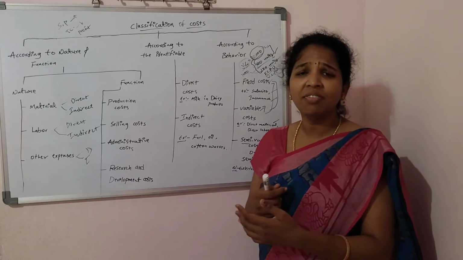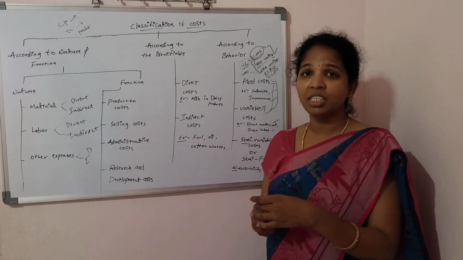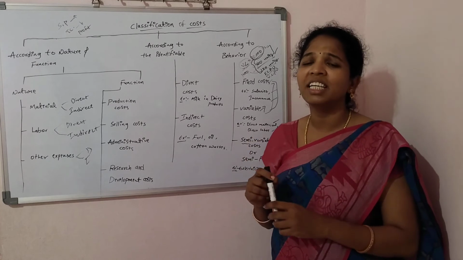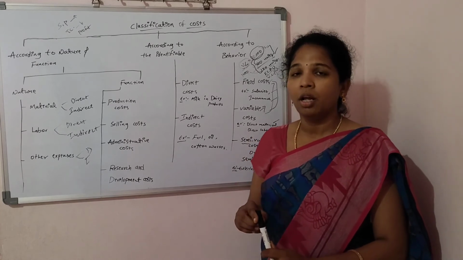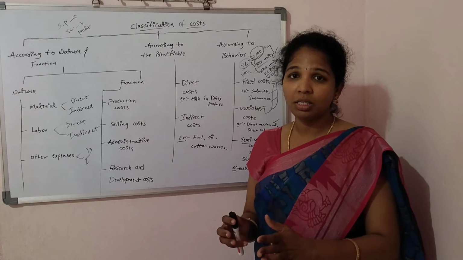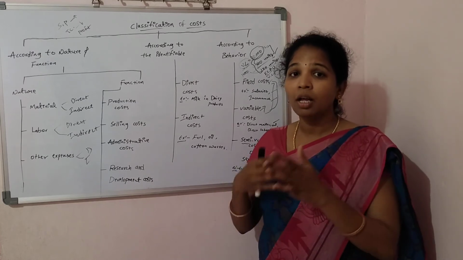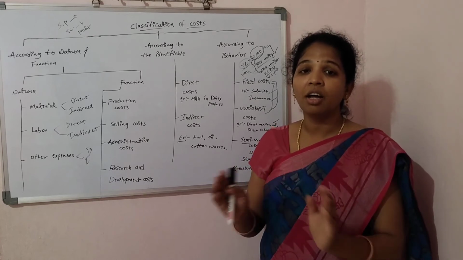First one, what is the fixed cost? Fixed cost is fixed, not changeable, not variable. It is the constant cost. In the total cost, the fixed cost does not change.